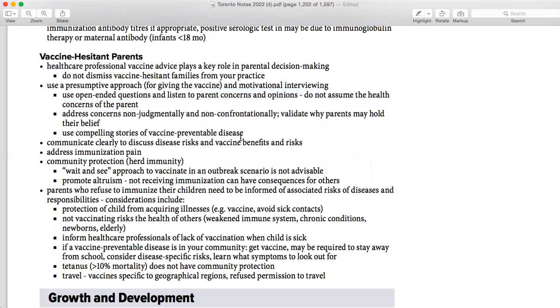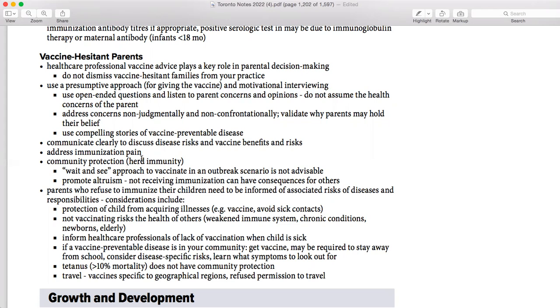So you have to know how you are going to address all those things. Communicate clearly to address the disease risk and vaccine. You have to tell them that in Canada we don't use the kind of vaccinations which will cause any harmful effects on the babies or the children. We are using the safe ones, and we haven't encountered any situation up till now. Thousands of babies have already gotten vaccination and nobody has had this problem so far.